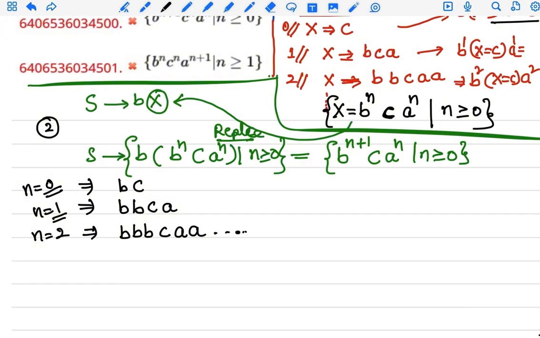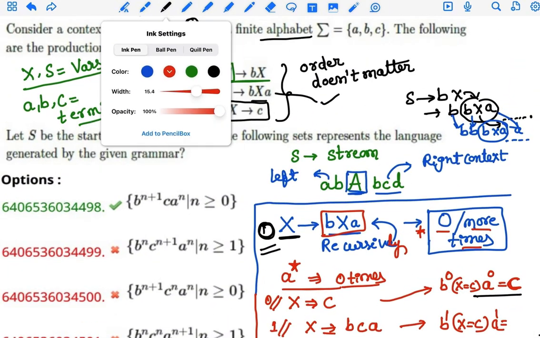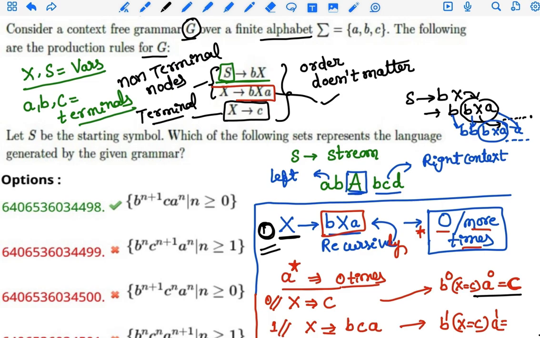First we consider the non-terminal condition and put c in it.